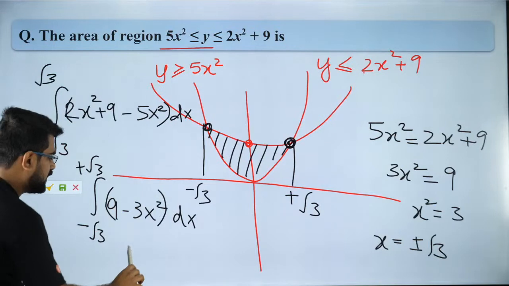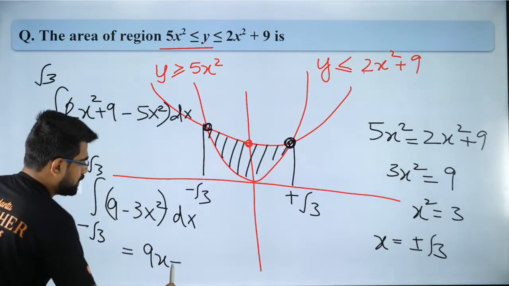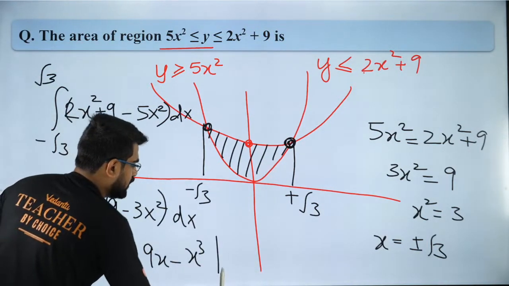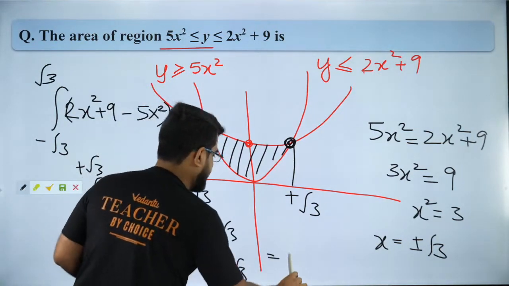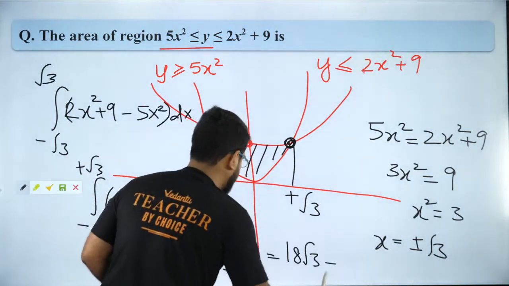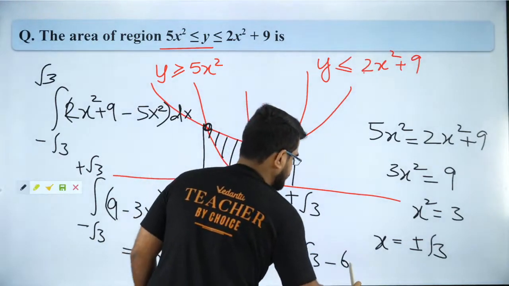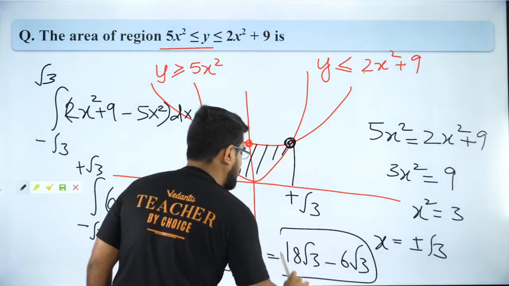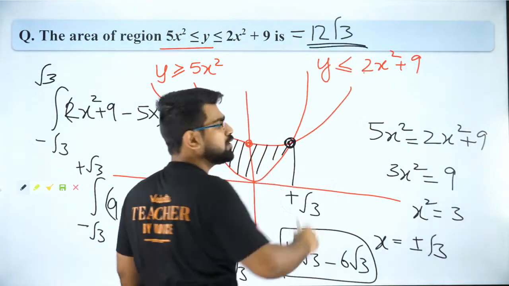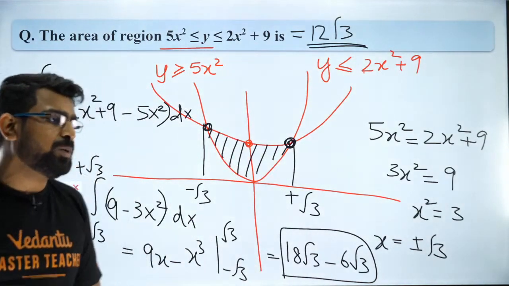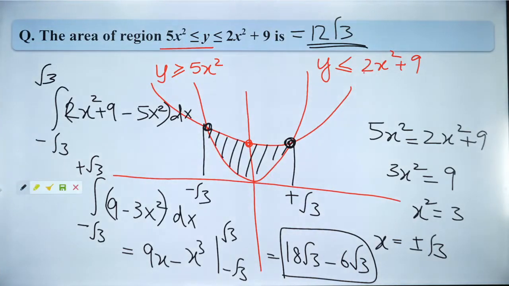So what will that be? That will be equal to 9x minus x cube from minus root 3 to plus root 3. So what will that be? That will be 18 root 3 minus 6 root 3. So the answer will be 12 root 3. That is your answer. Everybody got 12 root 3? 12 root 3 is absolutely correct. Very good, very good. Are you all clear? Everybody? So shall I move forward?